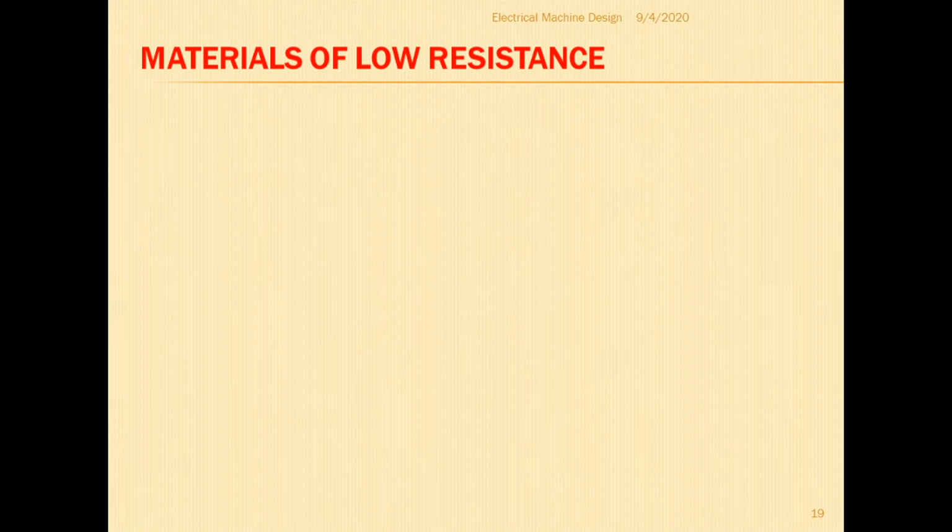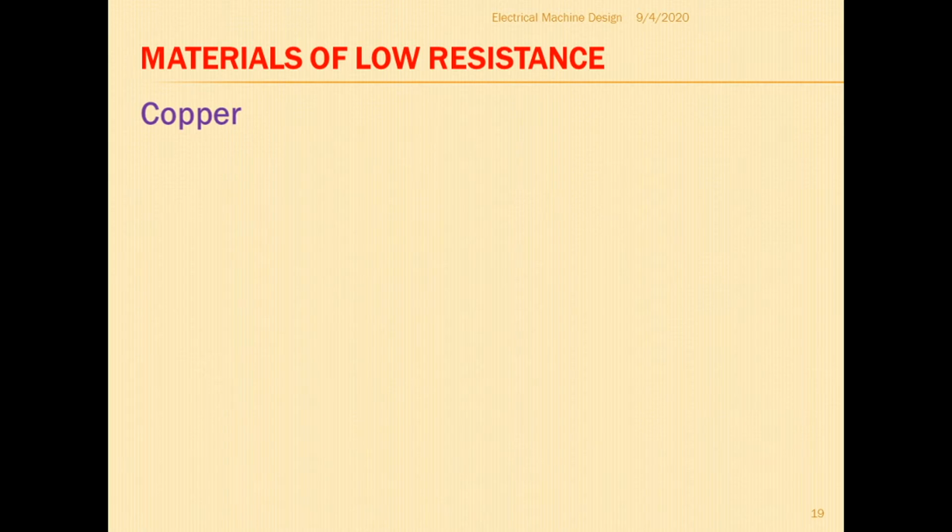Let us continue with the topic, that is materials of low resistance. The types of materials used in the winding of electrical machines which have low resistance, that is, high conducting materials. Normally copper and aluminum are used as conducting materials in the design of electrical machines. First, you have to learn about the properties of copper.